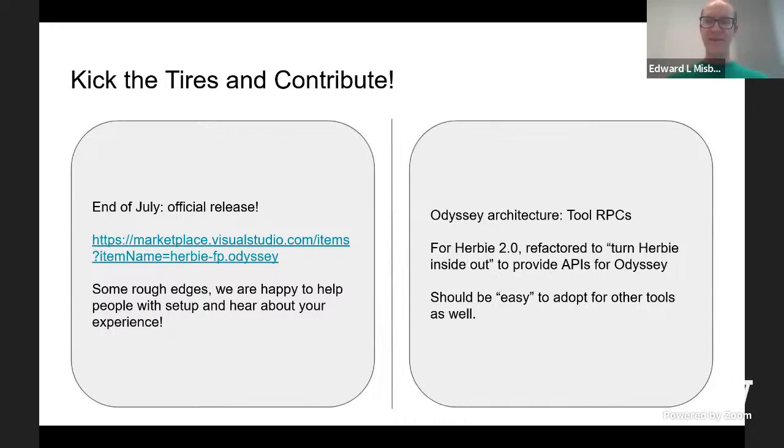In our paper, we say we turned Herbie inside out because we took useful internal functions like sampling and local error calculation, and finding a set of many alternatives for an expression, and we made them externally available. So now any other tool that wants to can use that API or easily consume our data from it through Odyssey if it's embedded there. We're actually very interested in studying how we can make it as easy as possible to add more tools to Odyssey.